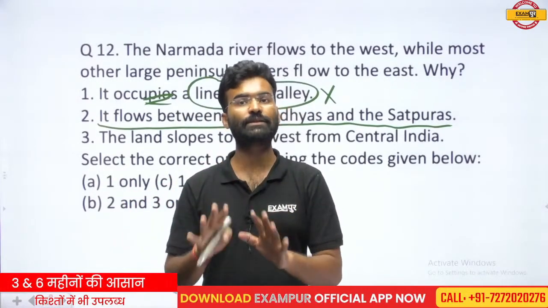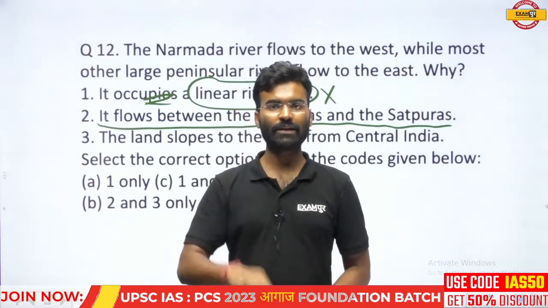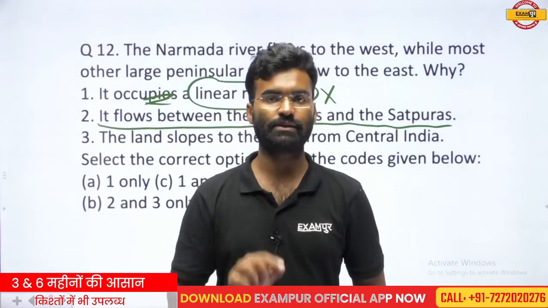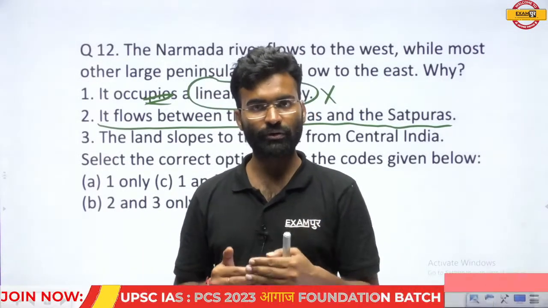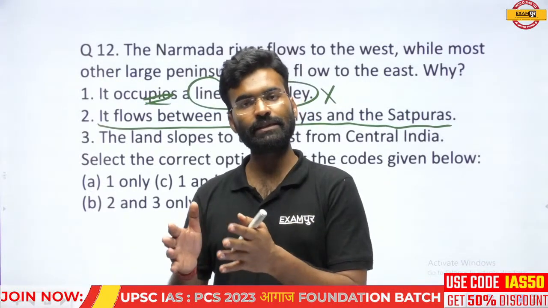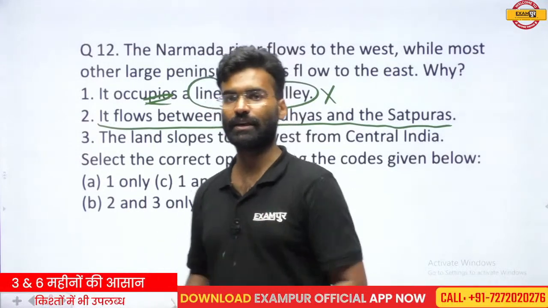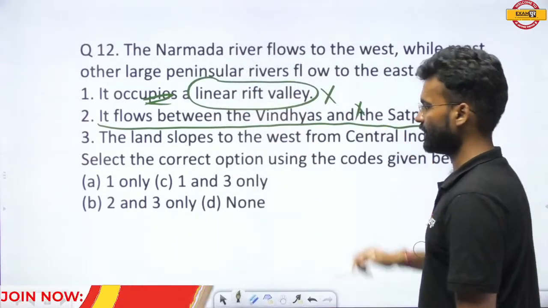This is the correct fact, not a statement. Narmada is flowing between the Vindhyas and the Satpuras. But flowing between these two mountains is not a necessary situation for flowing toward the westward direction. So it is not correct regarding this question. So this statement is not correct.